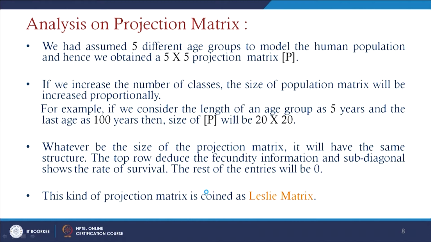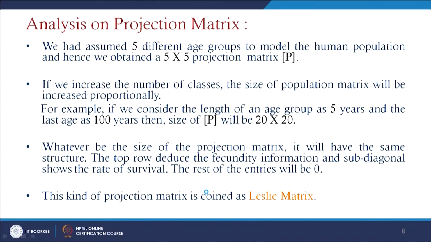If we classify this model into, say, 20 different age groups, then we will have a 20 by 20 matrix here. So, if we increase the number of classes, the size of the population matrix will also increase proportionally.